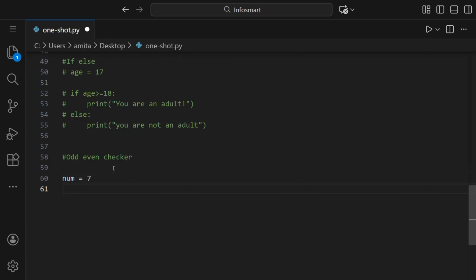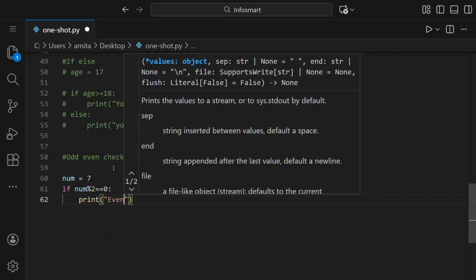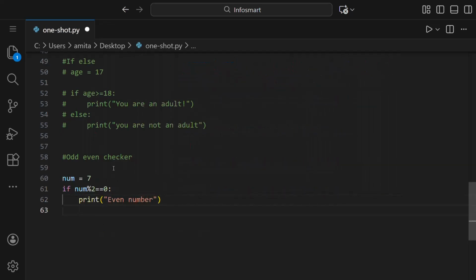We can even take the input from the user as we have already learned how to take the input. Then the next thing is we need to put that condition. So that condition is to be put in if and else. So first we'll see if the number when divided by 2 gives us the remainder 0, and then a colon. It has to print that it is an even number. And if it does not satisfy this condition, like in this case as well, it's 7, 7 is not divisible by 2, then what should happen?